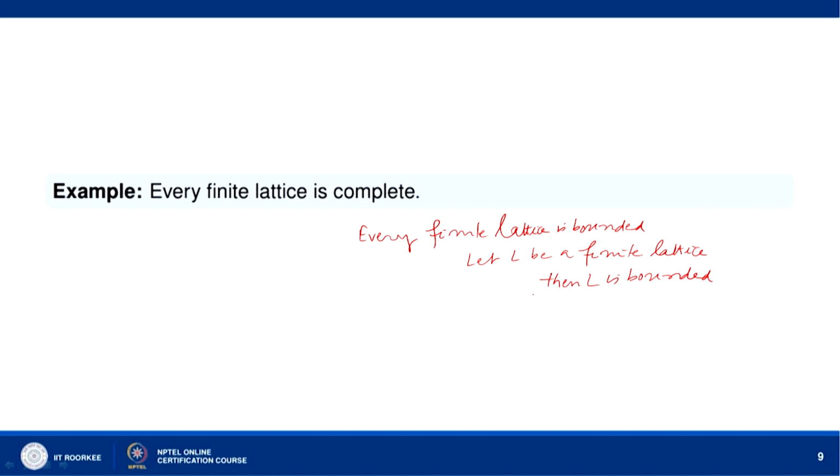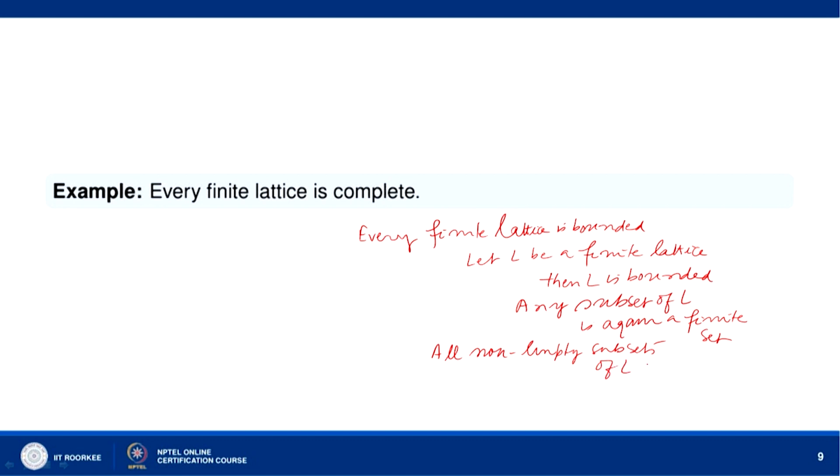If you take any subset of L, it is again a finite set, and therefore is bounded, and a bounded lattice has a least element and a greatest element. So, all non-empty subsets of L will have a least element and a greatest element, because they are bounded.